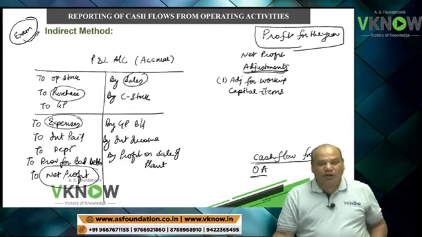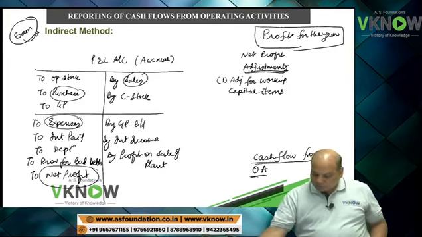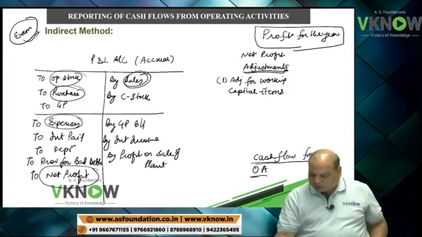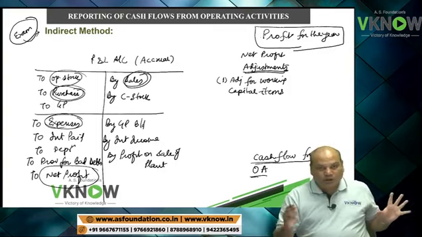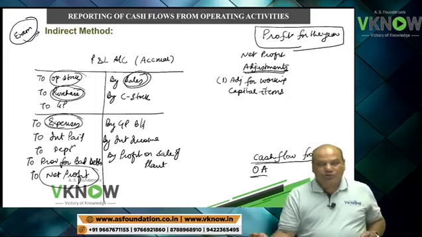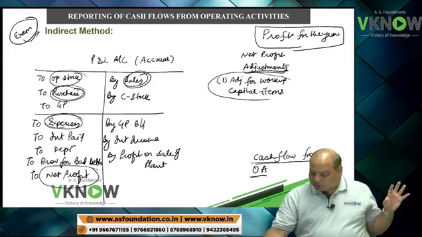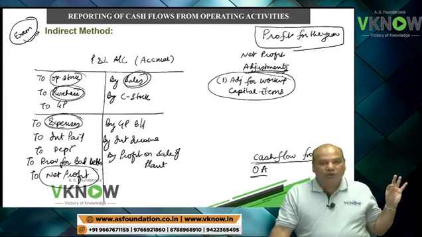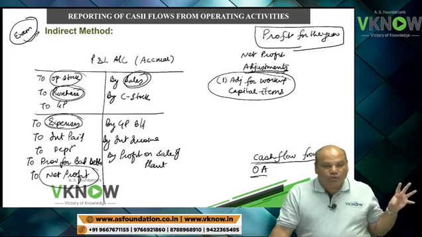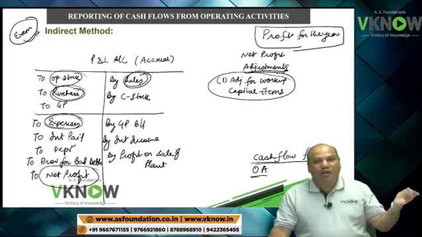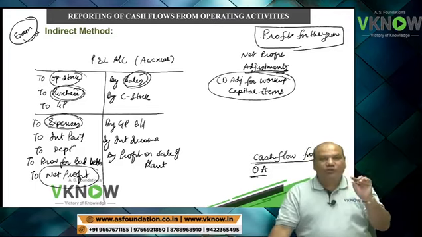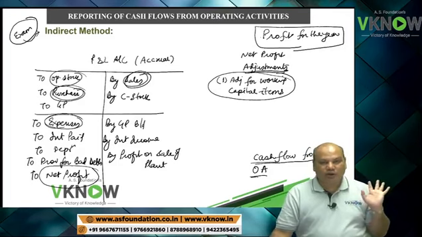Adjustment for working capital items, where we will take into consideration items like stock, sale, purchase, expense, because the P&L account is prepared on accrual basis. Cash flow statement is on cash basis. So by making this adjustment, we are actually converting accrual values into cash values, that is, what is actually received or paid.